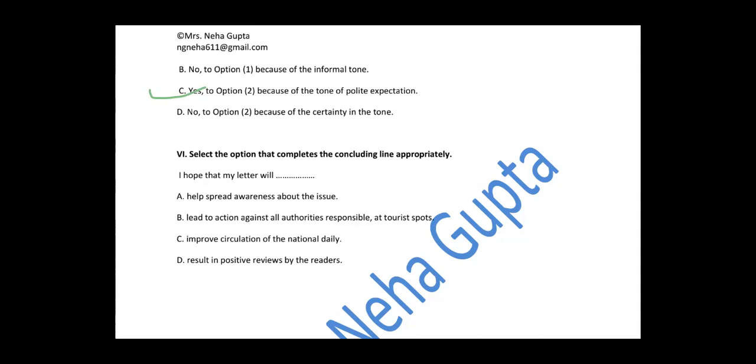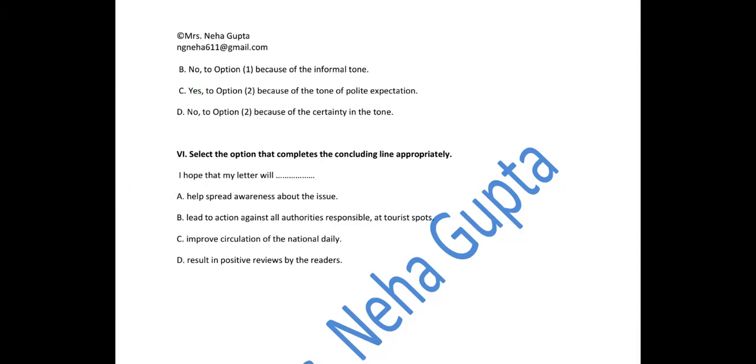Improve circulation of national daily. Are we distributing the newspapers here? No. So how can C part be correct? Result in positive reviews by the readers. We are sending this content to the newspaper so that there are some positive reviews about the newspaper from the readers? No, definitely not. So the answer would be spreading awareness about the issue. So that completes our first simple question. Now we are moving to the next simple question that we have.